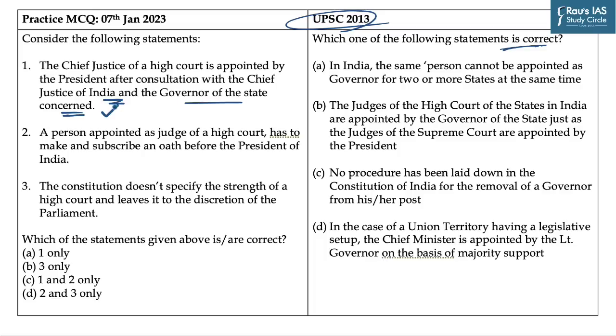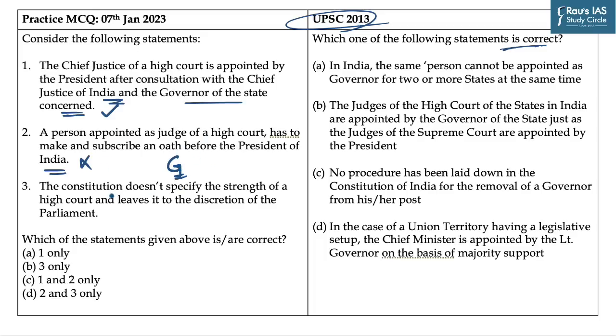It is a correct statement, as the judges of High Courts are appointed by the President, and the Chief Justice of a High Court is appointed by the President after consultation with the Chief Justice of India and the Governor of the concerned state. The second statement says, a person appointed as a judge of a High Court has to make and subscribe an oath before the President of India. It is an incorrect statement, as the judge of a High Court has to make an oath before the Governor and not the President. So this statement becomes incorrect.